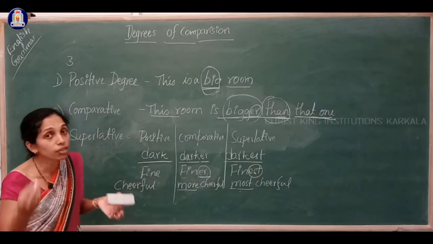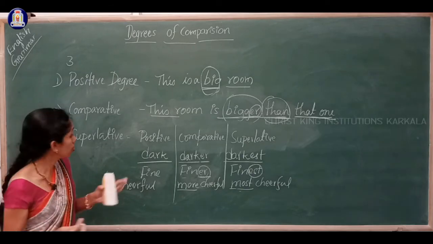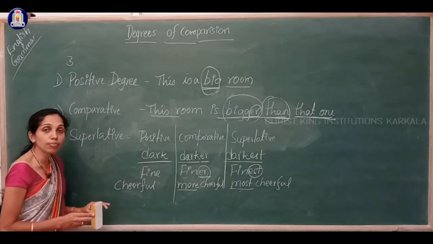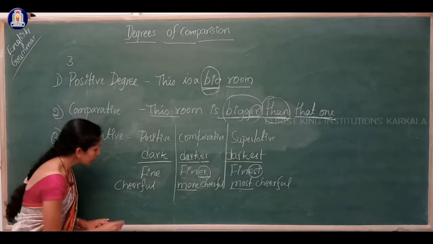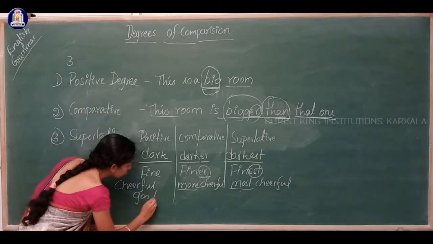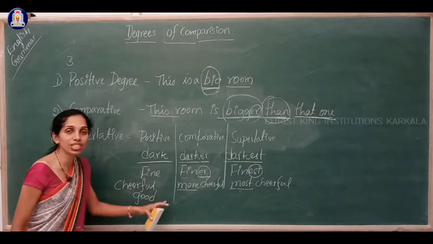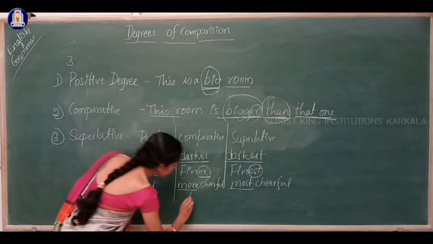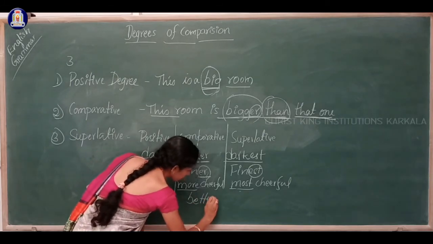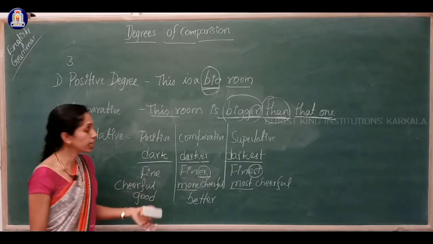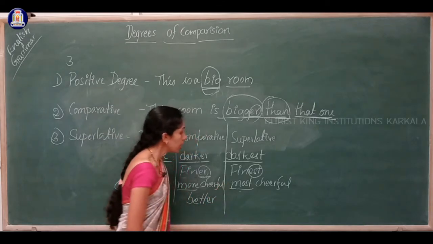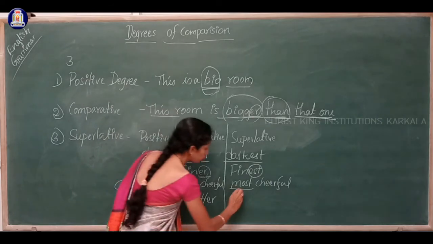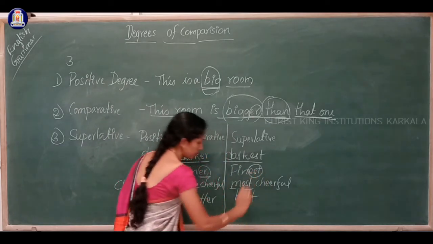Another thing we have to know in degrees of comparison is that some are totally different. For example, good. The comparative form is not gooder or more good, but we have to write better. In superlative degree, we cannot write goodest or most good, but we have to write the best.